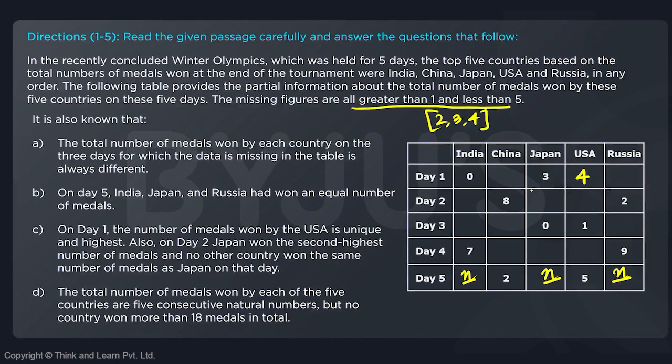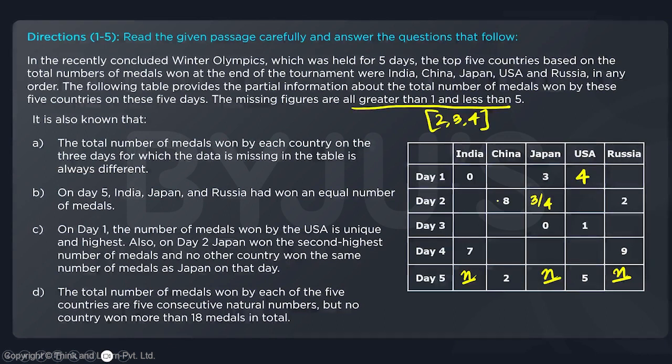Also on day 2, Japan won the second highest number of medals. Since we already know that this is 8 and Russia already has a 2, on day 2 Japan may have got a 3 or a 4. If Japan has got a 3, that means US and India both have got a 2. If Japan gets a 4, we can have a combination for India and US for day 2. And no other country won the same number of medals as Japan on that day, which was kind of obvious. It's the second highest number. There is no replica of it.